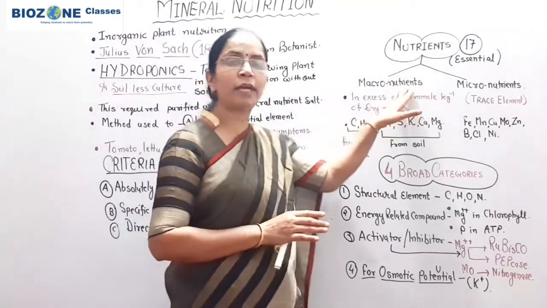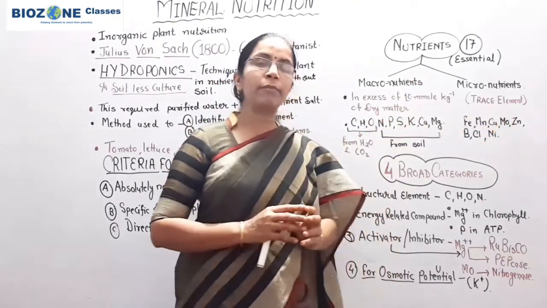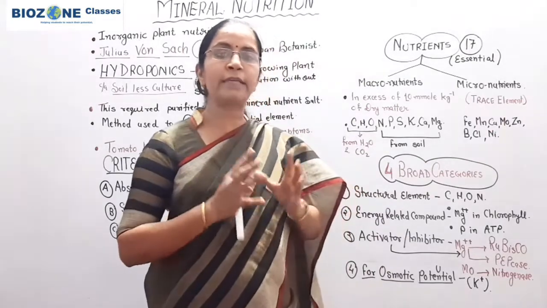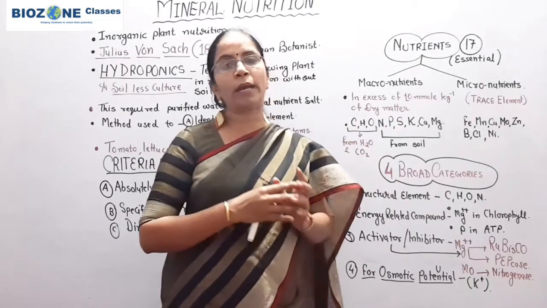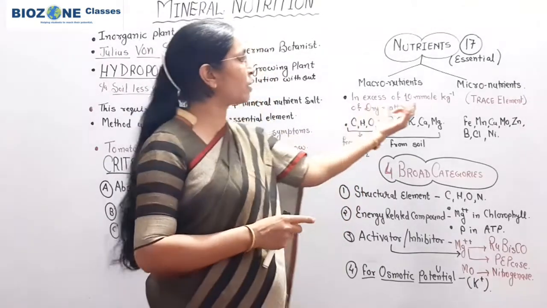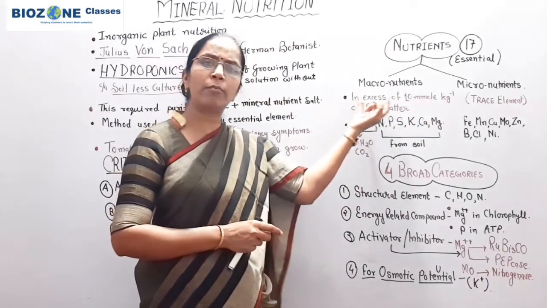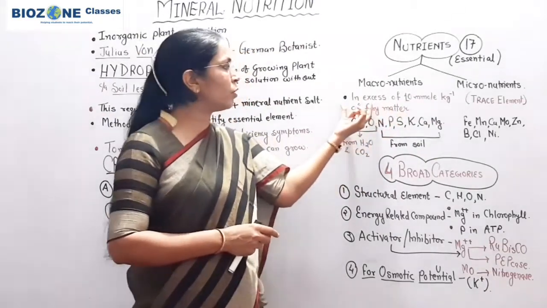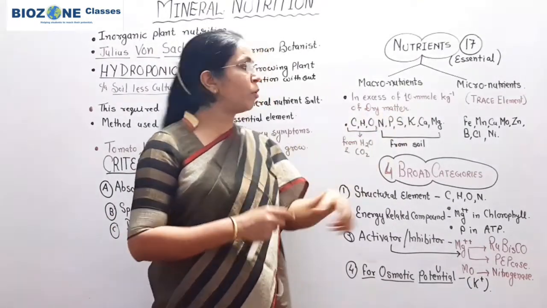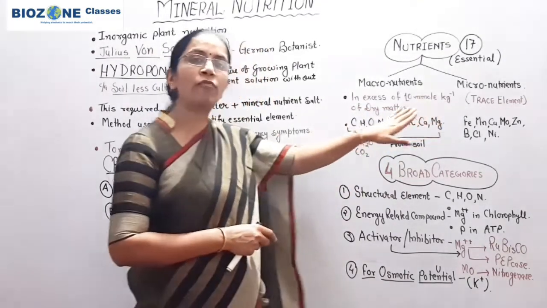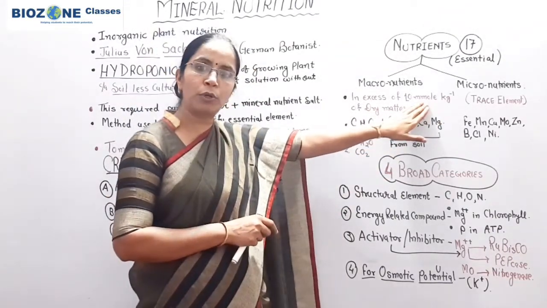Now when we say they are required in large amount and in less amount, how much amount is that? There is one line according to which we define nutrients as macro and micro. So remember this amount: when the nutrient is required in excess of 10 millimole per kilogram of dry matter, then that element is called a macronutrient.